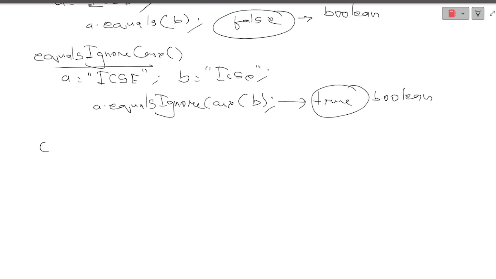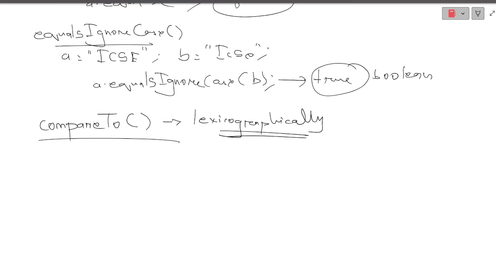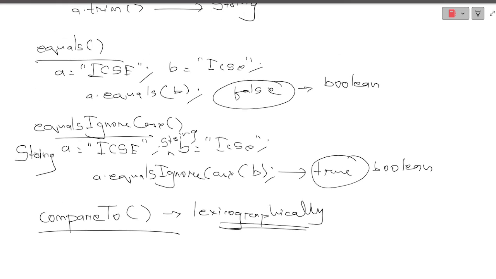Okay. Now compareTo. What is the use of compareTo? It always checks two strings lexicographically. What does this lexicographically mean? See, what will it do? I have not mentioned the data type anywhere here, but don't forget to mention the data type. For example purposes I have written it in such a way, but do not forget to mention the data type whenever you are initializing any string.